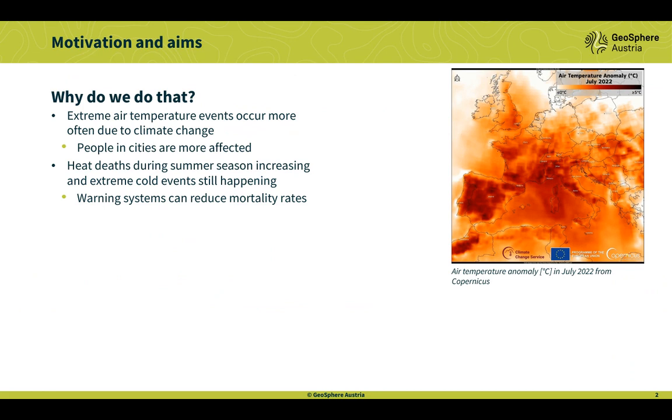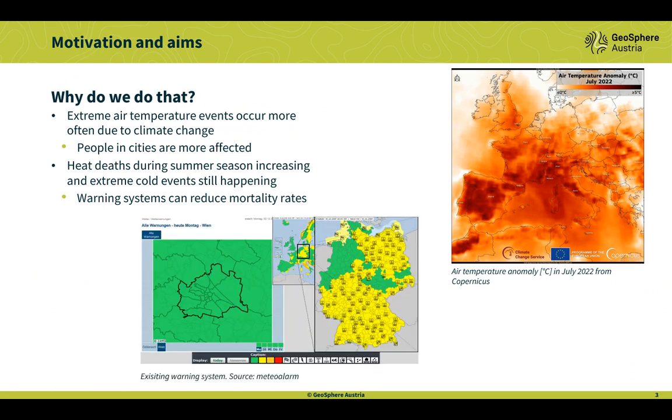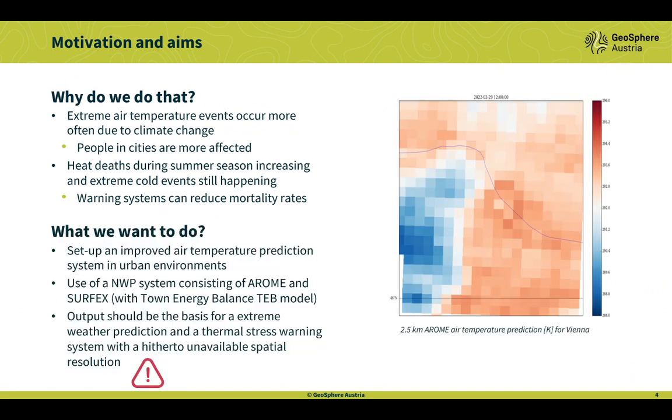and people in cities are more affected, and we want to reduce the mortality rates and create a new warning system. If you see the current warning system from Meteoalarm, you see only districts in cities can be chosen and there is no information about the spatial distribution of air temperature inside the city.